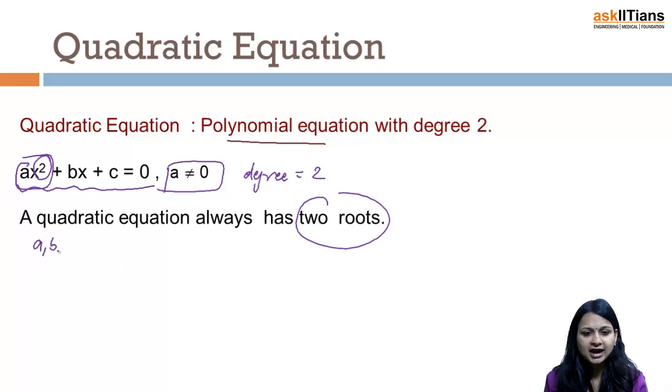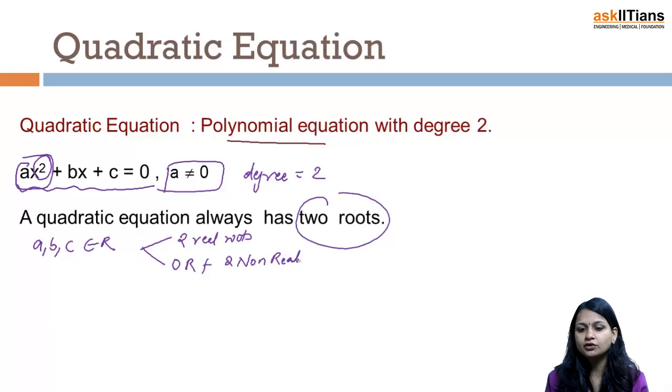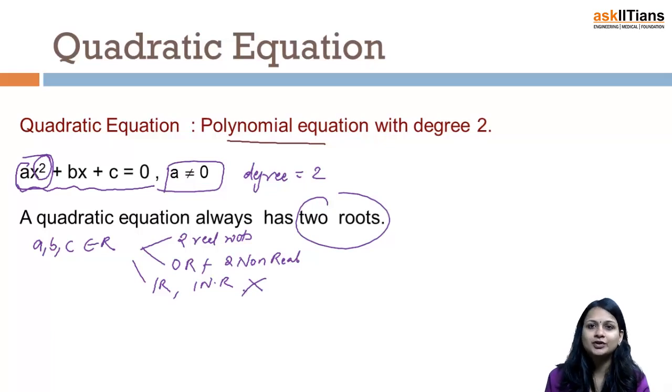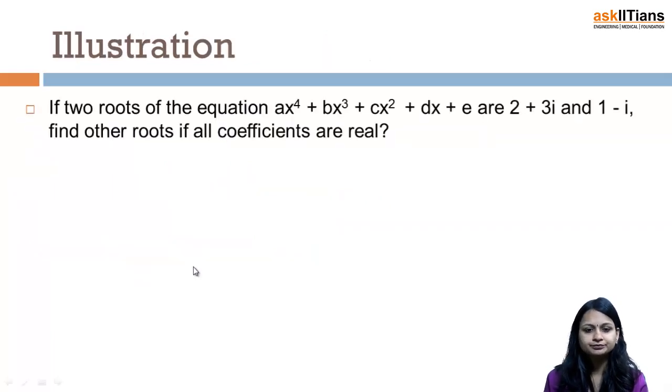Now if I say that a, b, c, all of them are real, that means all coefficients are real, so what can I have? Either I can have 2 real roots, or I can have 0 real roots and 2 non-real roots, and these non-real roots will be in pairs. Okay, can I have 1 real and 1 non-real root? No, this is not possible because non-real roots will exist in pairs. Okay, now let's move to the illustration so that this becomes very clear.